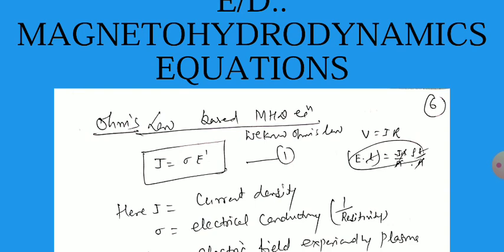Next, the related equation: Ohm's law based on MHD equations. We know very well that J equals sigma E dash. How can we obtain it from V equals IR? Ohm's law is V equals EL, I equals J times A, and rho equals rho L by A. Rearranging, we can obtain J equals sigma E, where J is the current density and sigma is the electrical conductivity, 1 by resistivity.